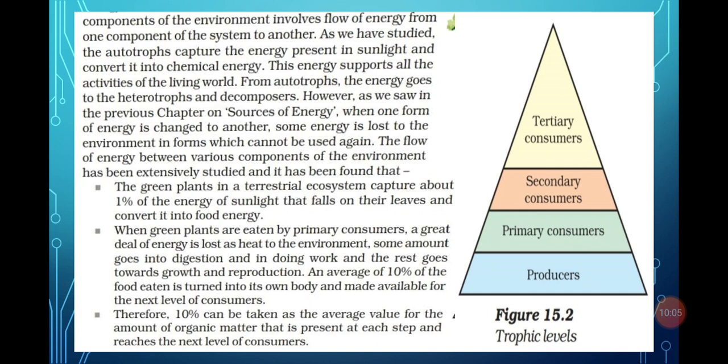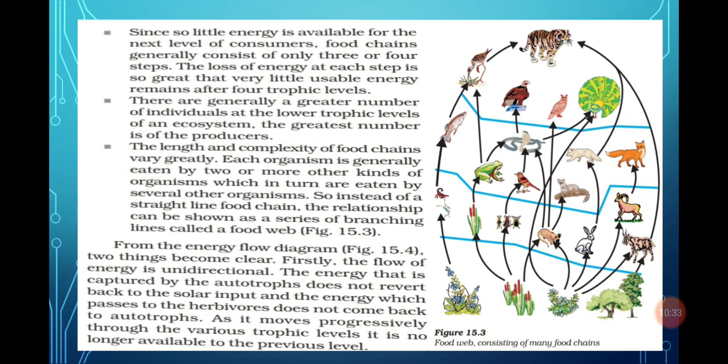So the 90 joules of energy is consumed by the herbivores for their growth and development, and only the remaining 10% is available for the next trophic level. Clear? This is known as the 10% energy law, which means the energy flow from one trophic level to the next is only 10% on average. We will discuss more later.